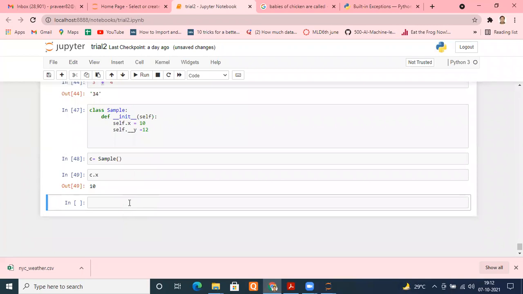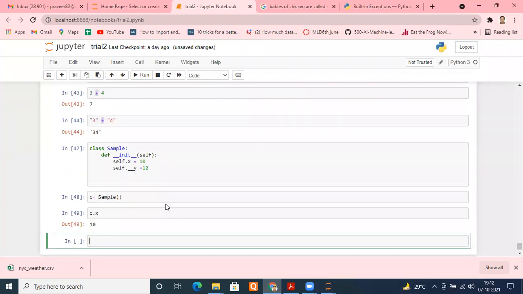y has become private now. That means hidden. Abstraction is there, hiding, not available, but you can access it, don't worry. There's a different way to handle it. How will I handle it? Take your instance name. What is your instance name? It is c. Press dot, press underscore, and now try to press tab.